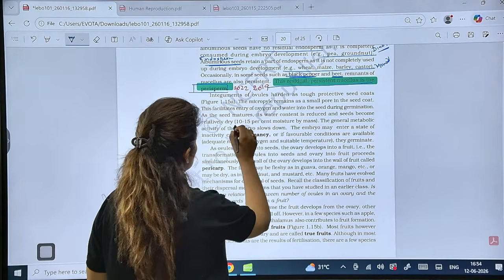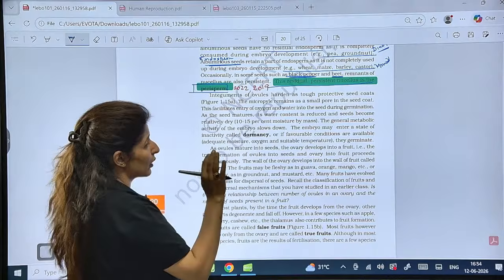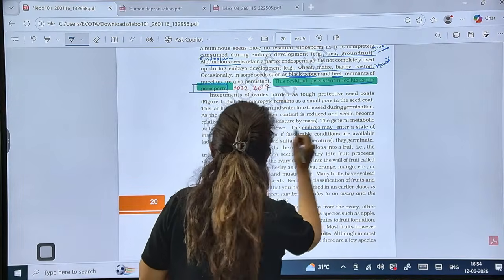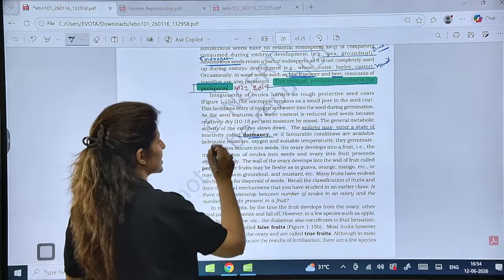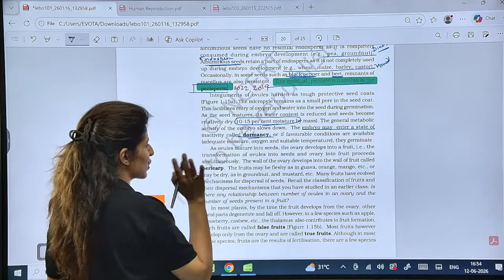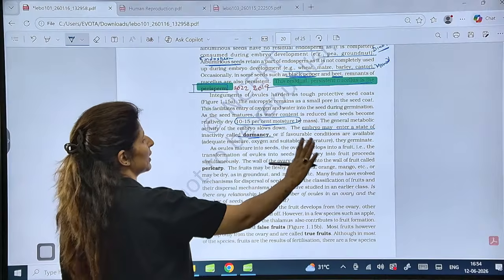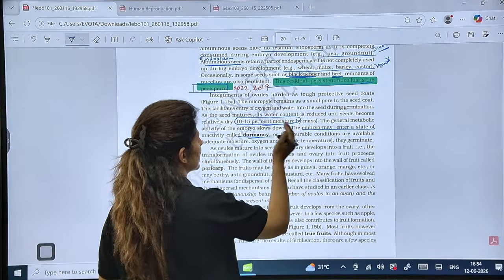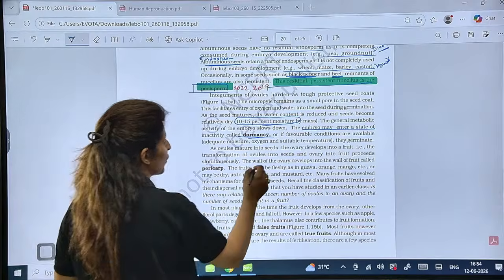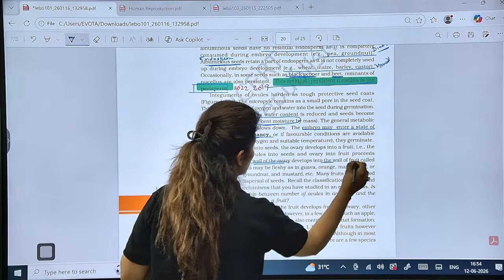Okay, let's talk about this. So a seed has to undergo this very important stage called dormancy. It may enter a stage called inactivity or dormancy, during which 10 to 15% moisture is left behind, rest all is gone. And if the favorable conditions remain, it will germinate, otherwise it will go in a state of dormancy. Is that clear? Now the wall of ovary will become the wall of fruit.